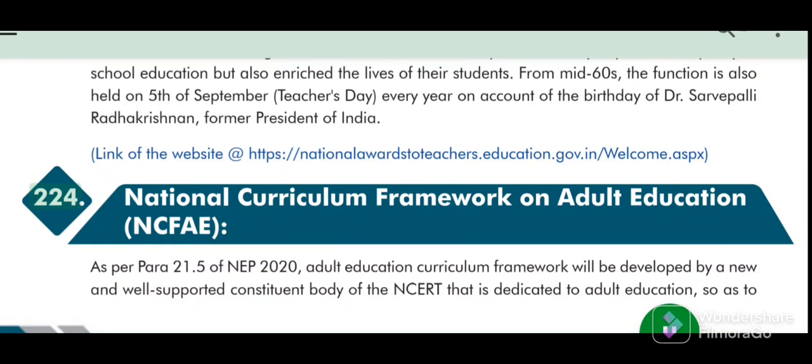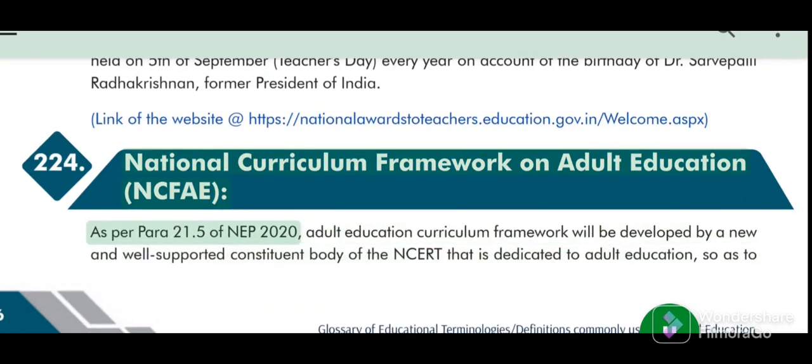224. National Curriculum Framework on Adult Education, NCFAE.